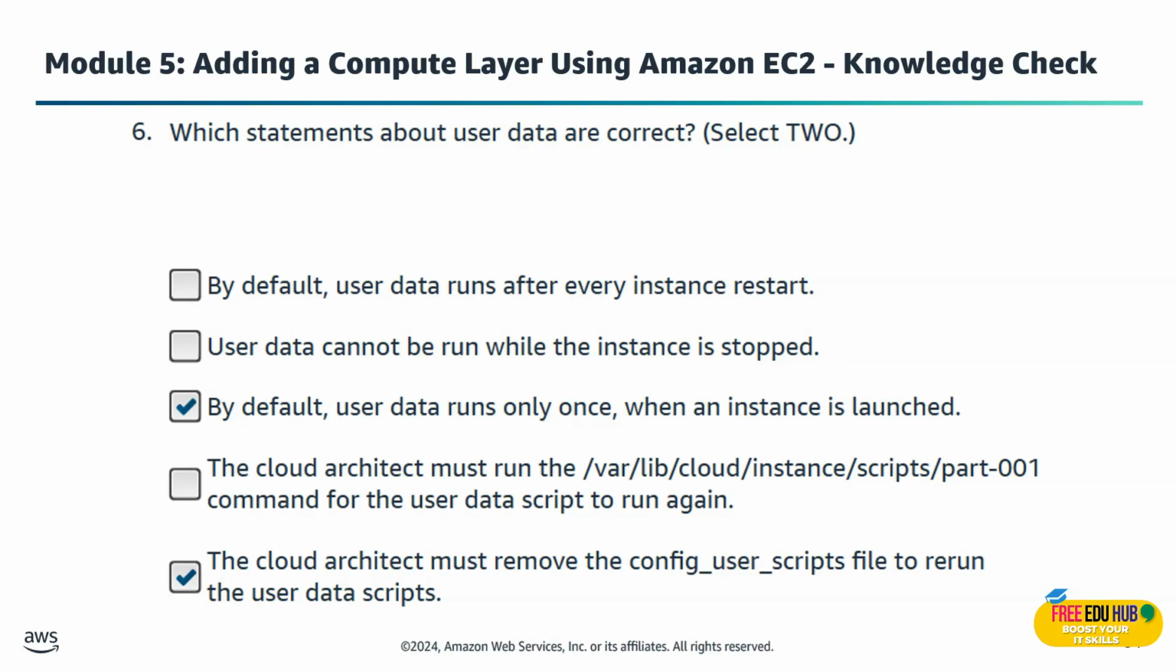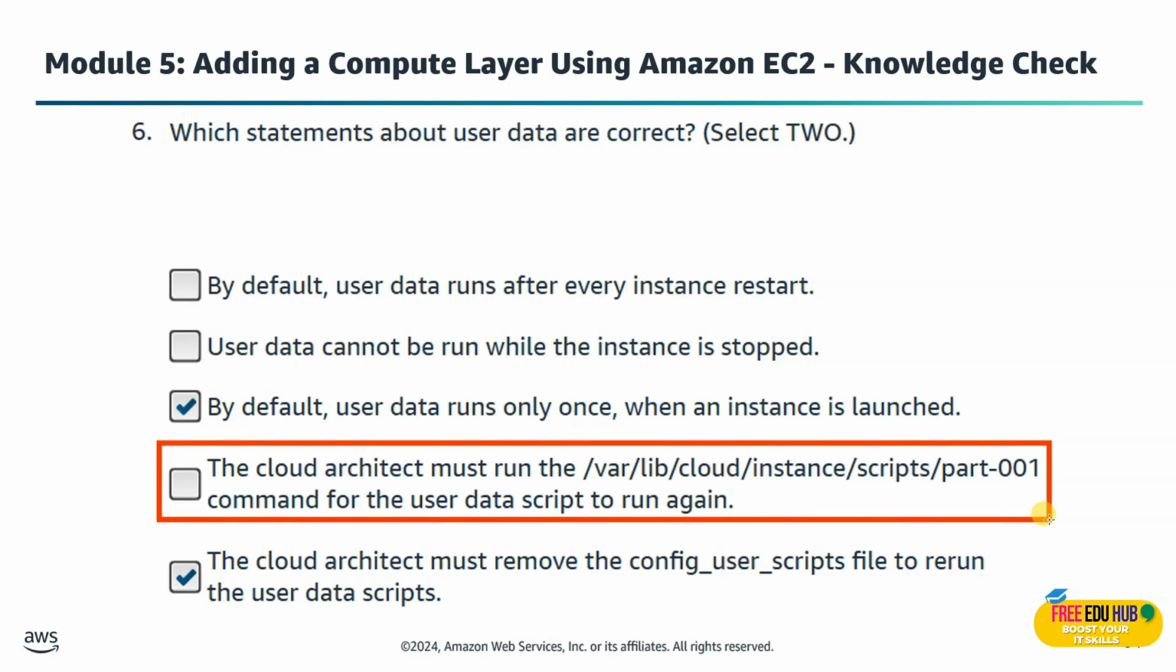And the third option says that the cloud architect must run the var library cloud instance script part01 command for the user data script to run again. It's wrong as well because that's not the standard or recommended AWS method. Removing the configuration file is the proper way.